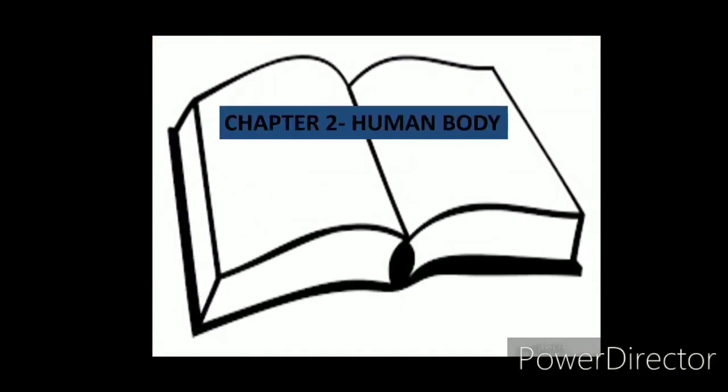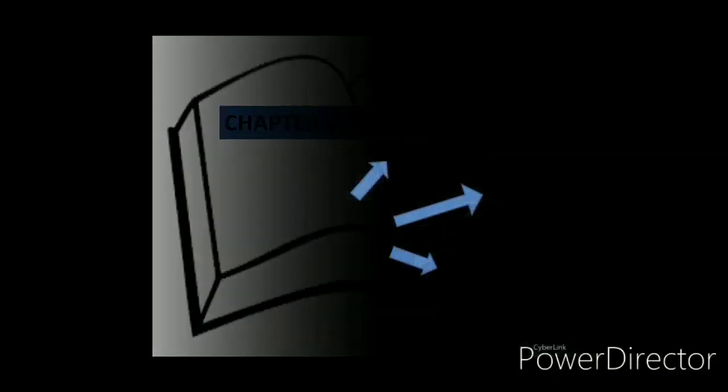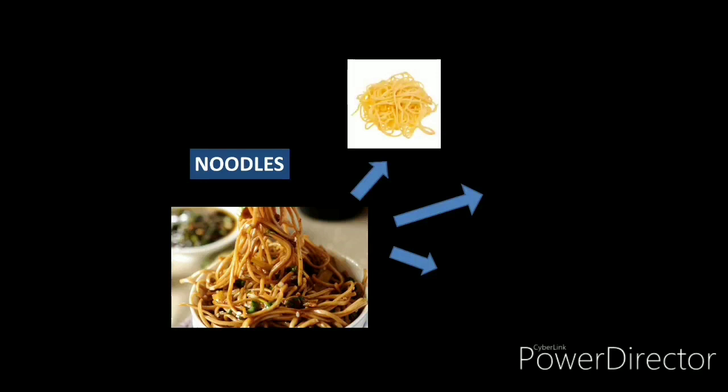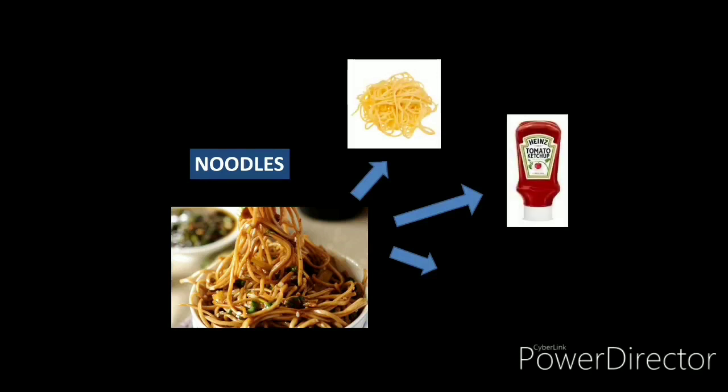So, our today's topic will be human body. So now tell me, what is this picture? Yes, it's noodles. Now tell me what things are required to make these noodles. The first thing we require is boiled noodles. Yes, very good. Now the second thing we require to make this is tomato ketchup. And the third thing which we require is vegetables.